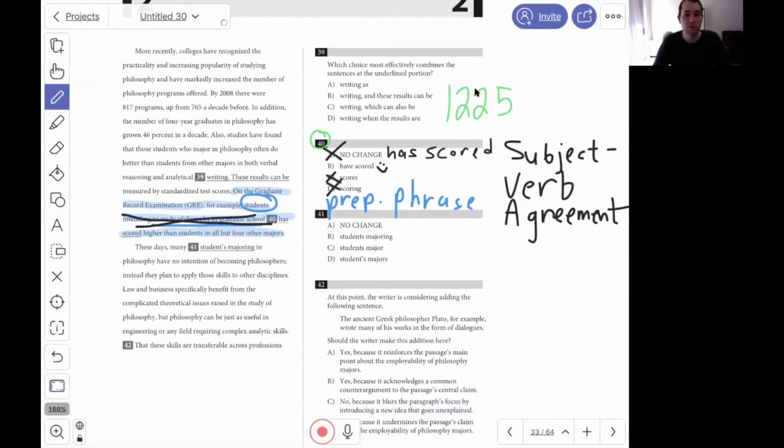The best sounding choice by far is students have scored higher than other students. So we go with our choice B. That's a perfect example of our subject and our verb matching up exactly how we'd like them to. And that's how we get a question like number 40 correct with a common grammar rule.